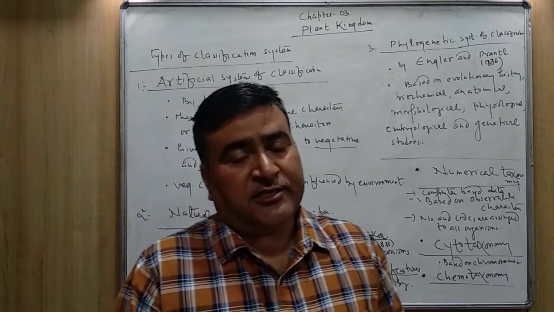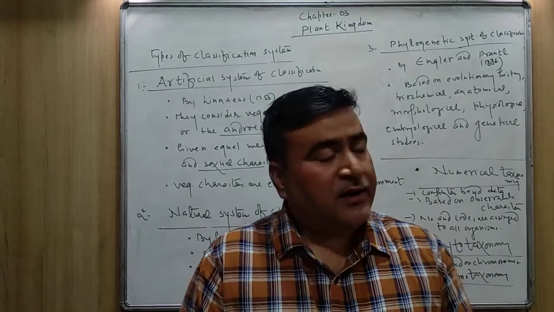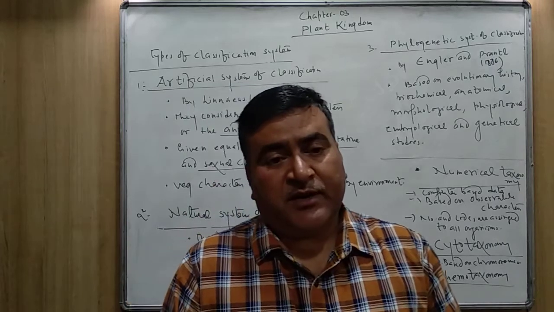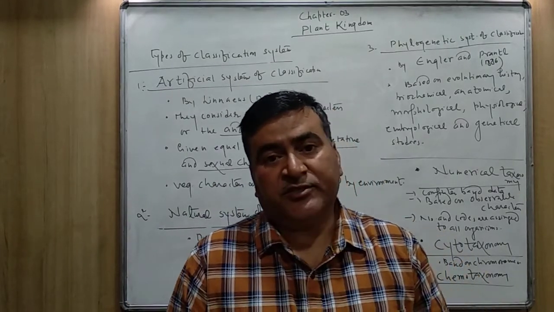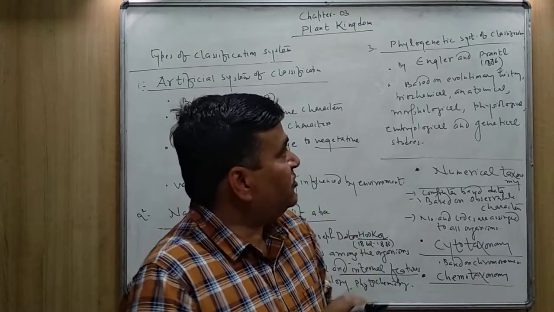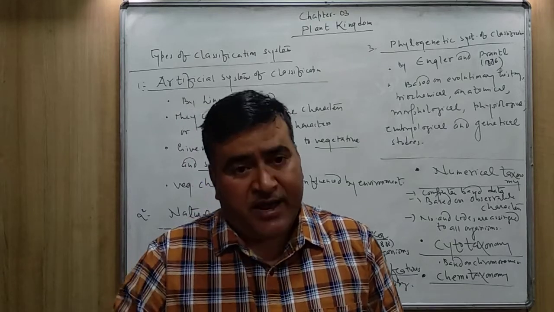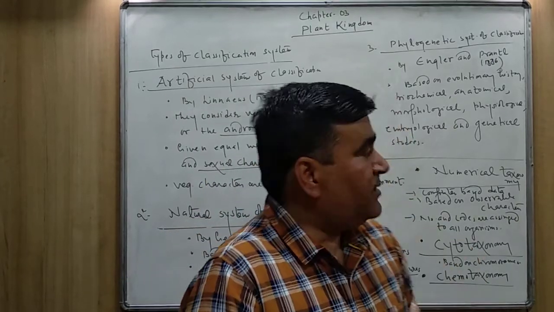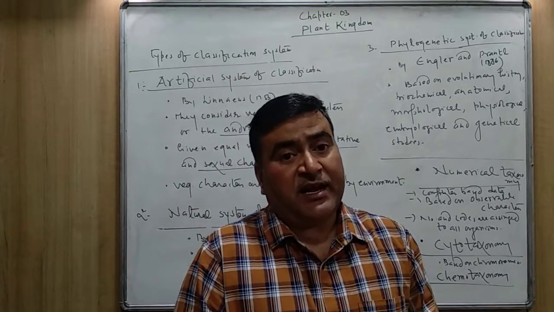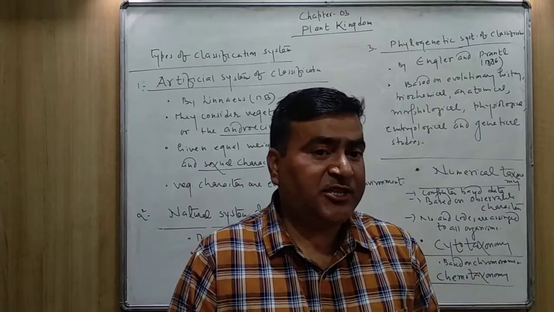In the phylogenetic system of classification, Engler and Prandtl classified the different groups of the plants on the basis of evolutionary history. They considered so many characteristics: morphology, anatomy, phytochemistry, physiology, genetic basis, as well as their evolutionary history.